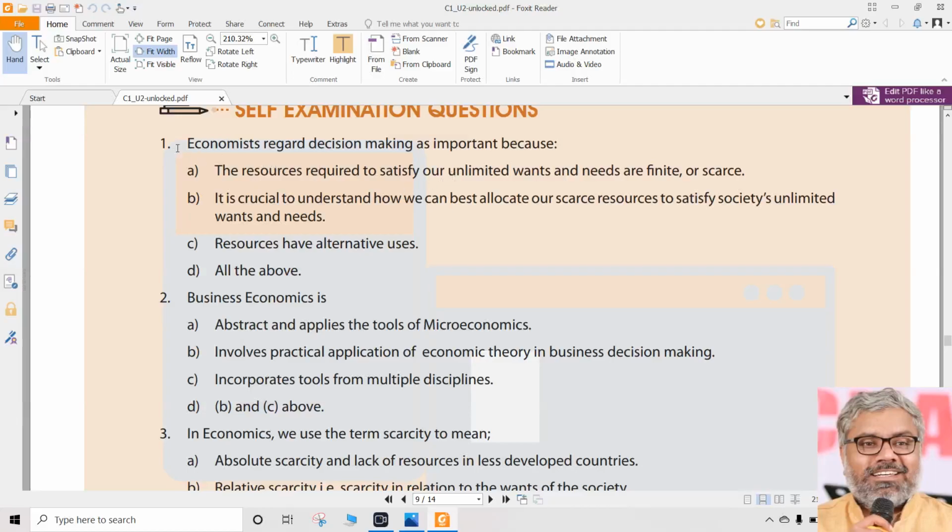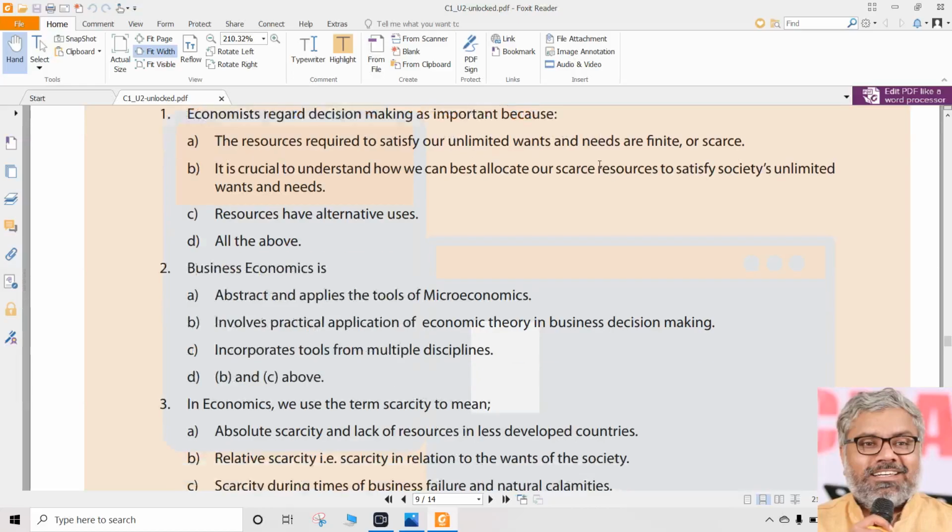So look at the first question. It says the economists regard decision making as important. Of course, decision making is important, no doubt about it. He's telling because of what? Let us see one by one. Option A: the resources required to satisfy our unlimited wants and needs are finite or scarce. Yes, absolutely true. So should we go for A without reading others?